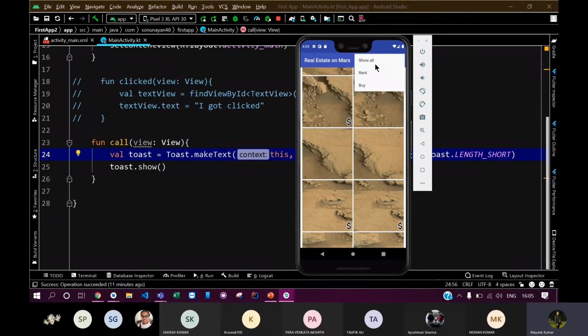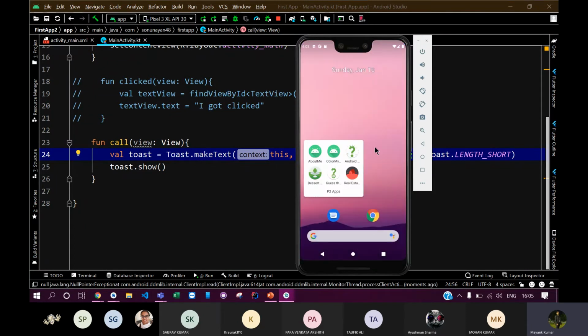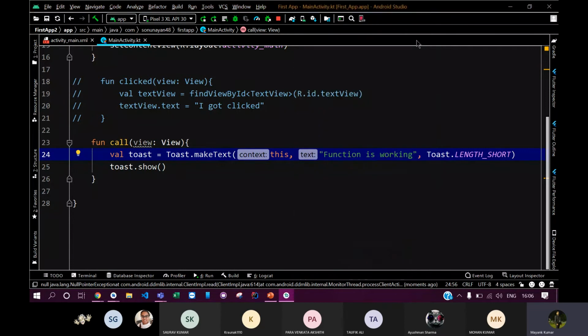You can see there is also an overflow menu. There are one or two more basic apps as well. The main point is that each app is designed in such a way that it helps you gain a specific skill in Android development. So these were the apps that you would be building. Now let's get to the session.